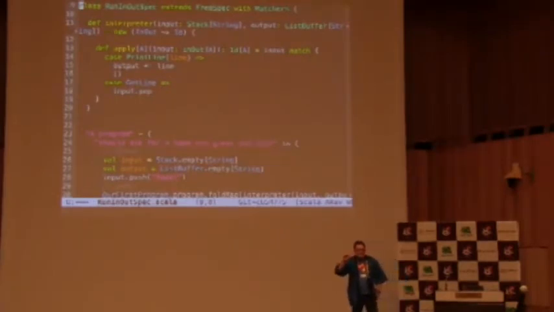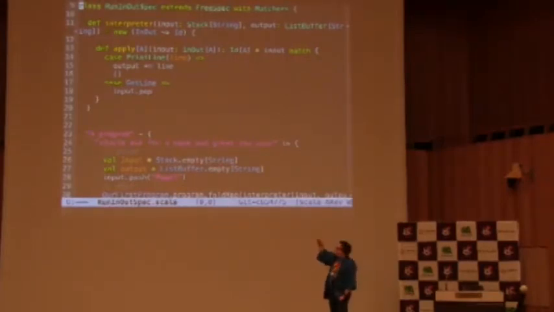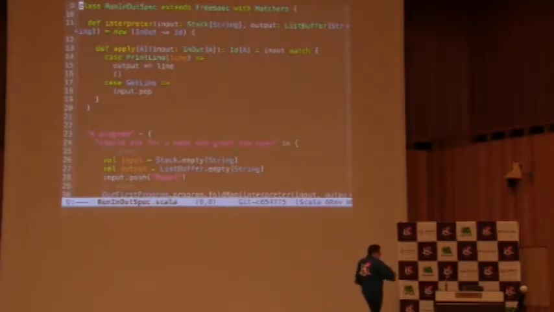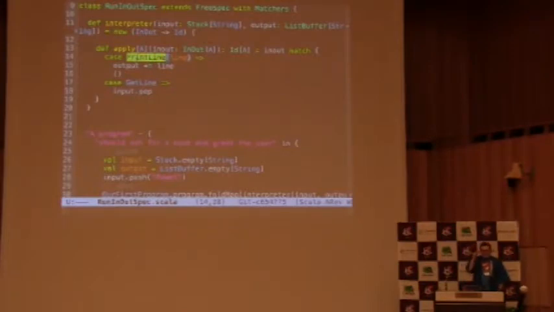This interpreter is using mutable data structures, some input stack and some output list buffer. And in that interpreter, I'm just saying whenever the user is printing a line, just take that line and push it into that list buffer. If the user wants to get a line, then pop whatever is on the stack, pop the next thing.